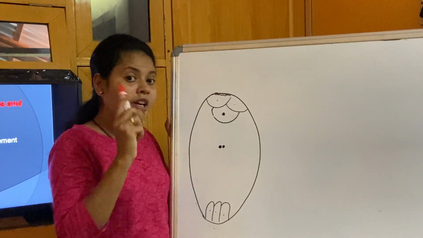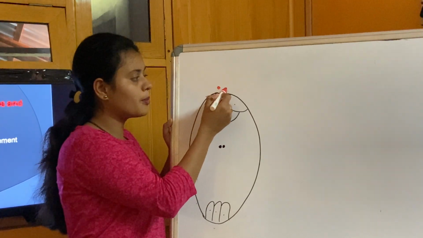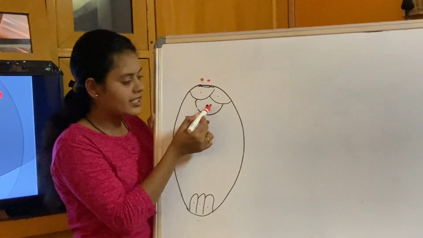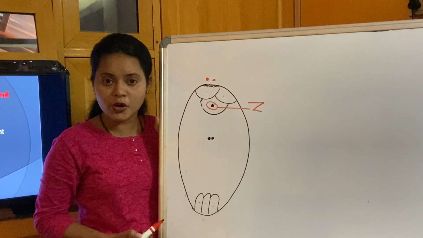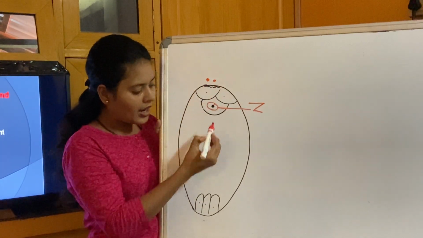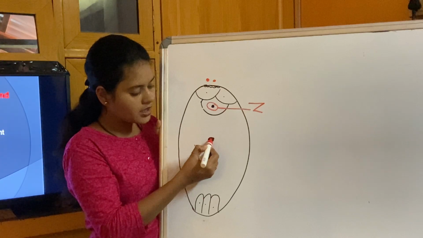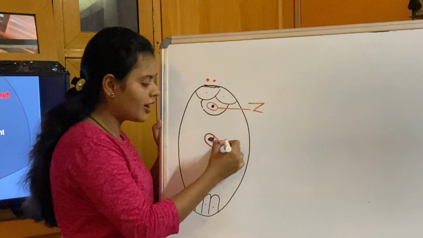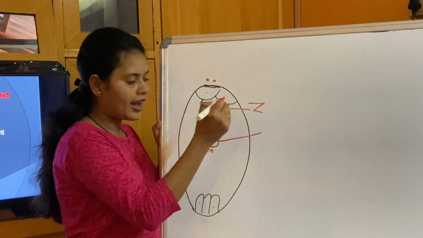Now, how is the endosperm forming? If you remember, there are two male gametes from the pollen. One of the male gametes fuses with the egg cell, forming the zygote. And here, the other gamete fuses with the polar nuclei and this becomes triploid, 3N, whereas the zygote is 2N, right?